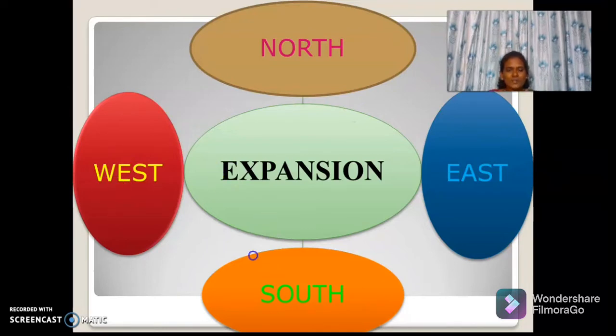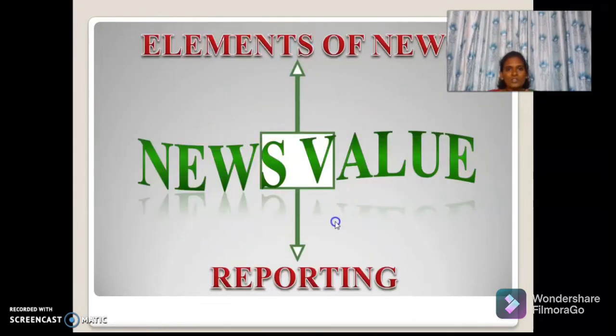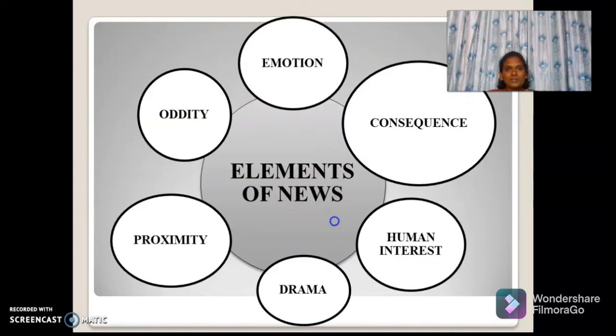Okay, news is a presentation of a report on a current event in a newspaper or other periodical, or on radio and on TV. News is a timely, concise, accurate report of an event. It is not the event itself. You all need to know what a news value is. Okay, news values determine how prominent a particular news story is. So while talking about the elements of news, there are different elements.